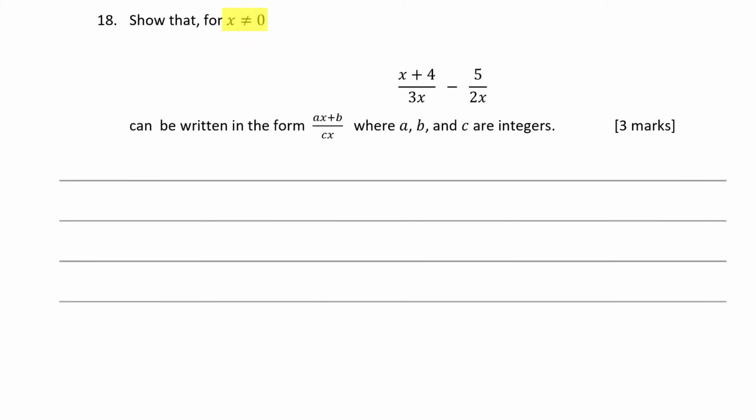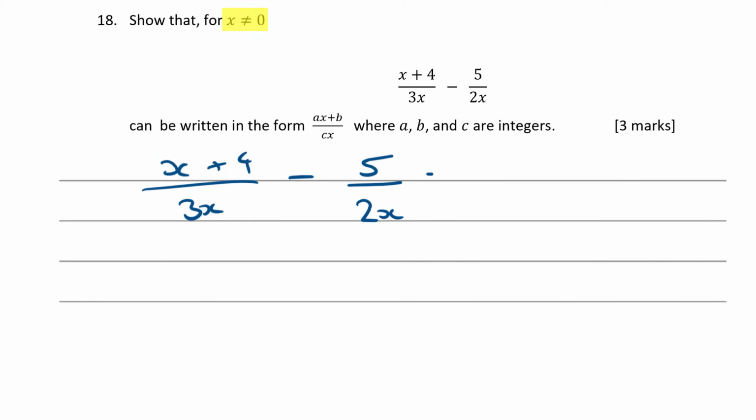Right, so what we want to do is take these two fractions and put them over a common denominator, don't we? Now normally with fraction subtraction, that's what you do. You would take your two denominators, find a common denominator, and then scale up your numerators accordingly. And we're going to do the same thing here. So I've got x plus 4 over 3x minus 5 over 2x.